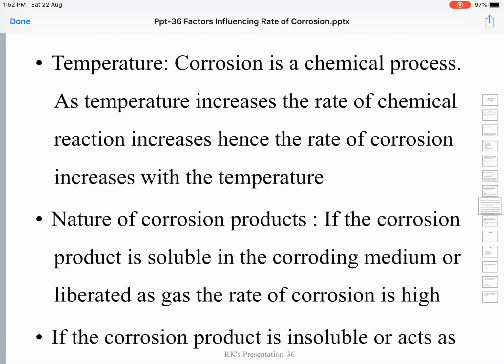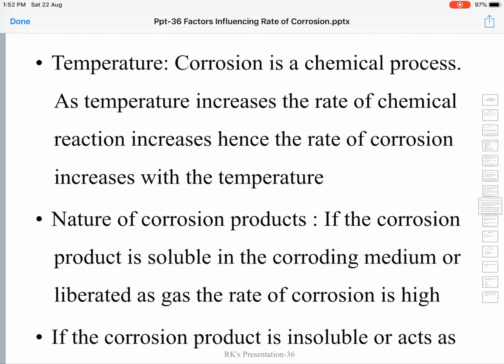For instance, we take rust. Iron is turning into ferric oxide, Fe3O4, or we can also call it ferric hydroxide. The turning of iron metal into ferric oxide or ferric hydroxide is a chemical reaction. Most chemical reactions have a positive correlation with temperature.